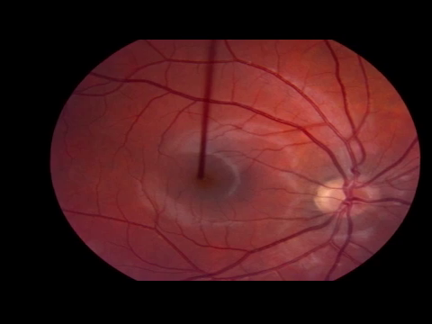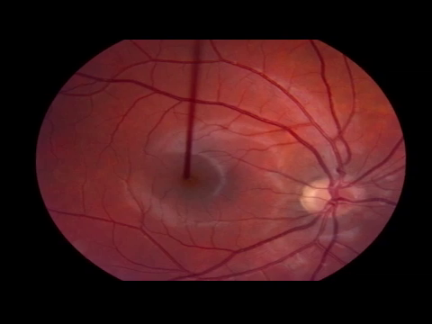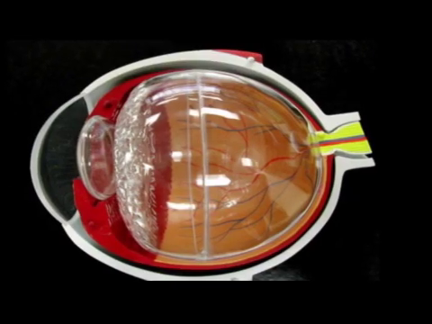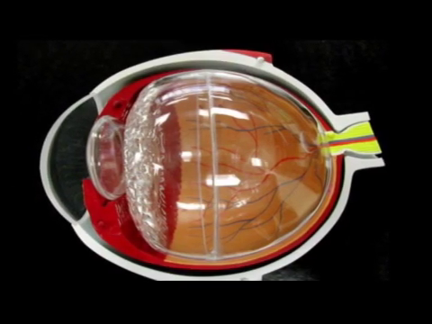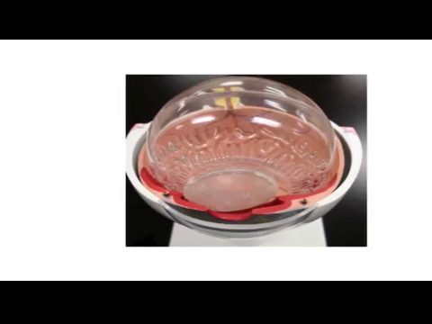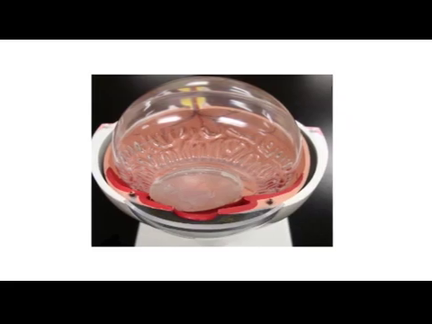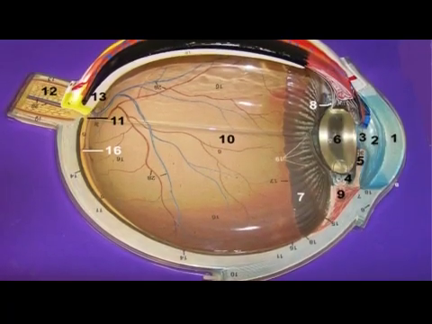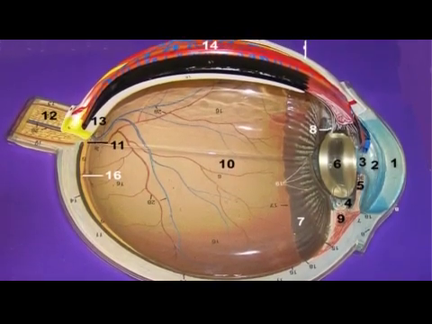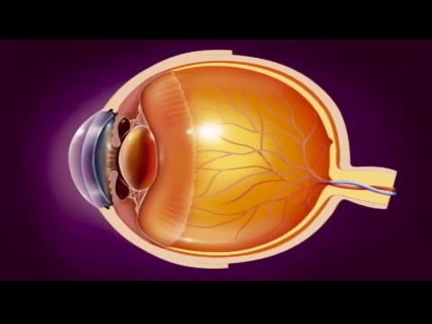The optic nerve is the most susceptible part of the eye to high pressure because the delicate fibers in this nerve are easily damaged. The front of the eye is filled with a clear fluid called the aqueous humor, which provides nourishment to the structures in the front of the eye. This fluid is produced constantly by the ciliary body, which surrounds the lens of the eye. The aqueous humor then flows through the pupil and leaves the eye through tiny channels called the trabecular meshwork. These channels are located at what is called the drainage angle of the eye.